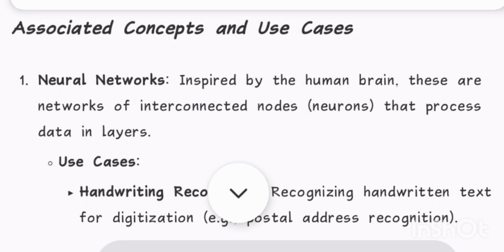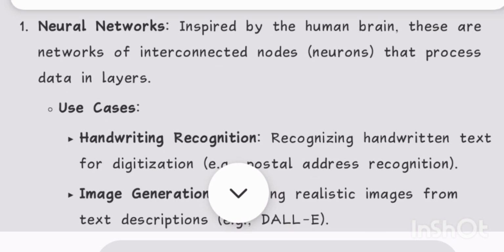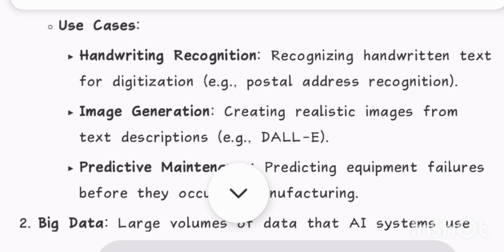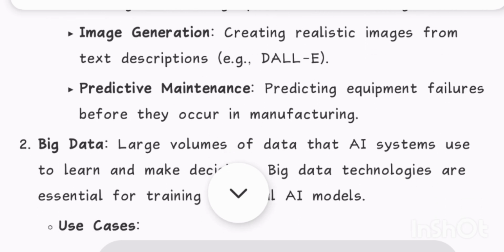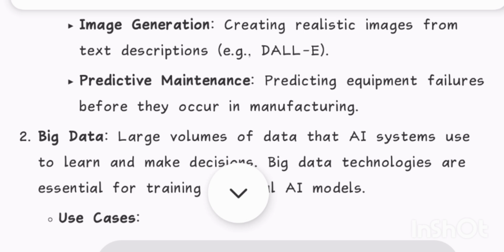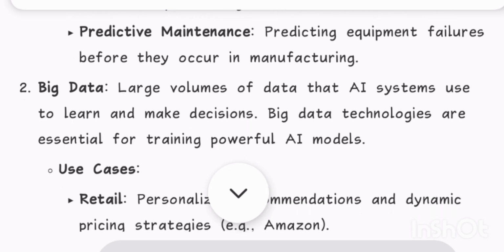Associated concepts and use cases. 1. Neural networks. Inspired by the human brain, these are networks of interconnected nodes, neurons, that process data in layers. Use cases: handwriting recognition, recognizing handwritten text for digitization, e.g., postal address recognition. Image generation, creating realistic images from text descriptions, e.g., DALL-E. Predictive maintenance, predicting equipment failures before they occur in manufacturing.